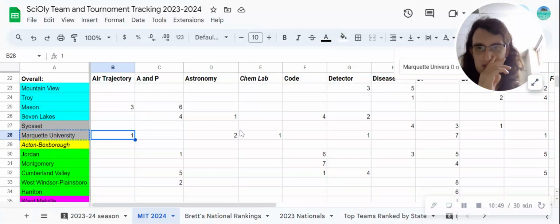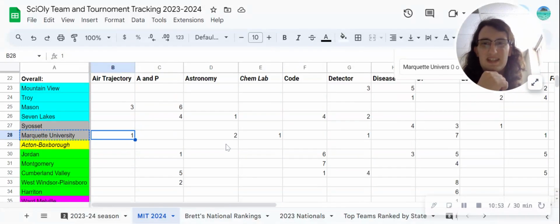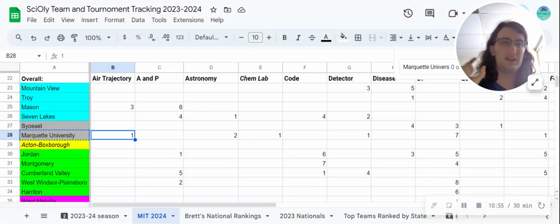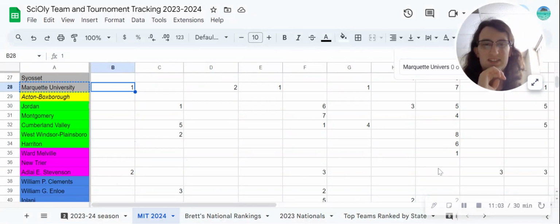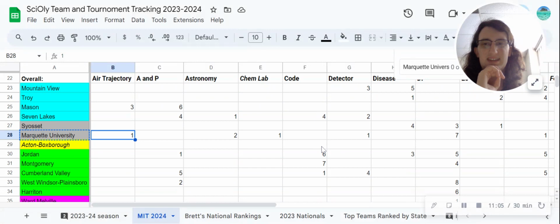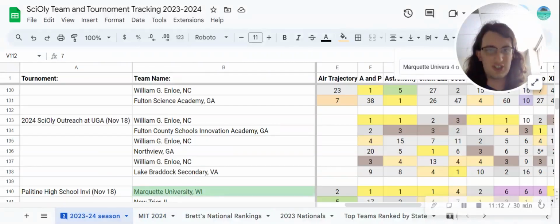And a couple of these events were really hard. A couple teams were really hard to rank in some of these events because they would do so well at one invitational, but then just completely bomb it at another one. And it was honestly kind of frustrating because I think it was Stevenson I was looking at in one of these events, and it's like, you were so close, man. All right. Anyway, Marquette in air trajectory.